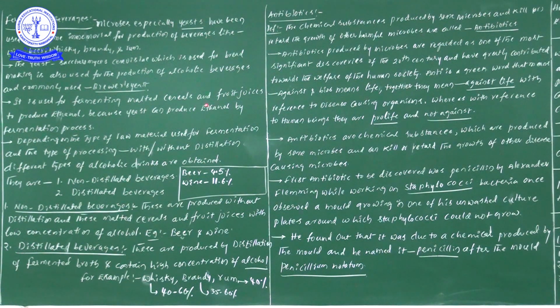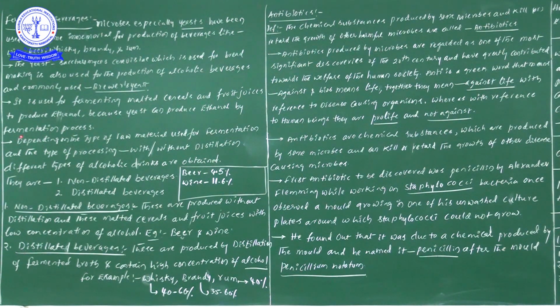Malted cereals and fruit juices are generally used to produce ethanol, because yeast can produce ethanol by the fermentation process. Do you know one point? Here I have used the word fermentation so many times, but we learned it earlier.